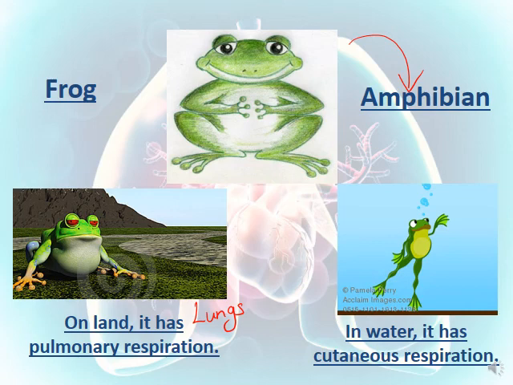What is the meaning of cutaneous? They use their skin. So the skin becomes the respiratory organ. So here the frog has cutaneous respiration in water, and on land it has pulmonary respiration.